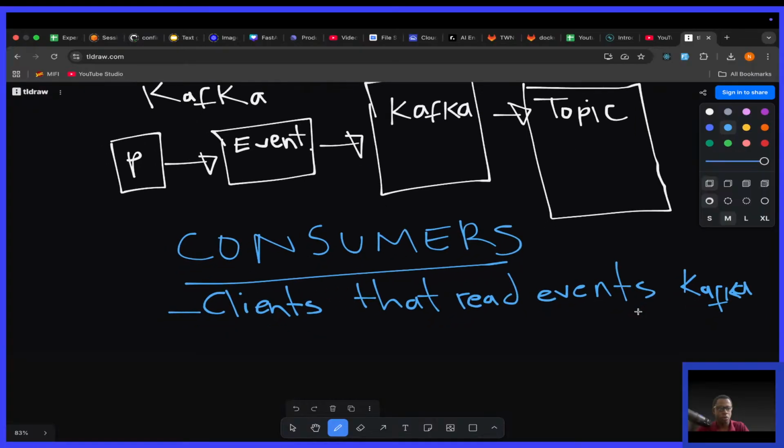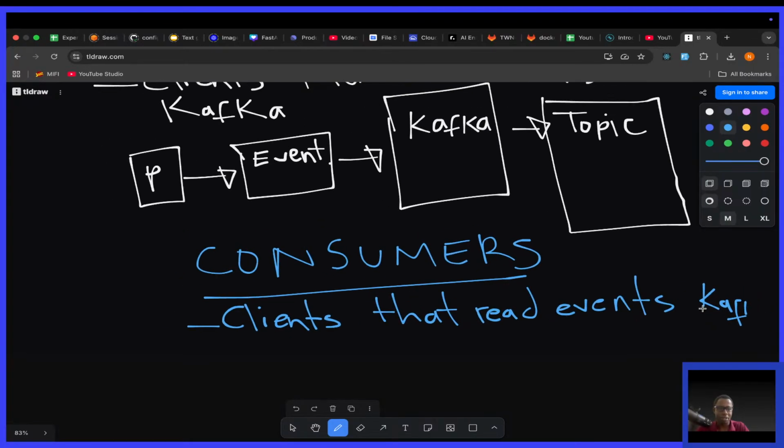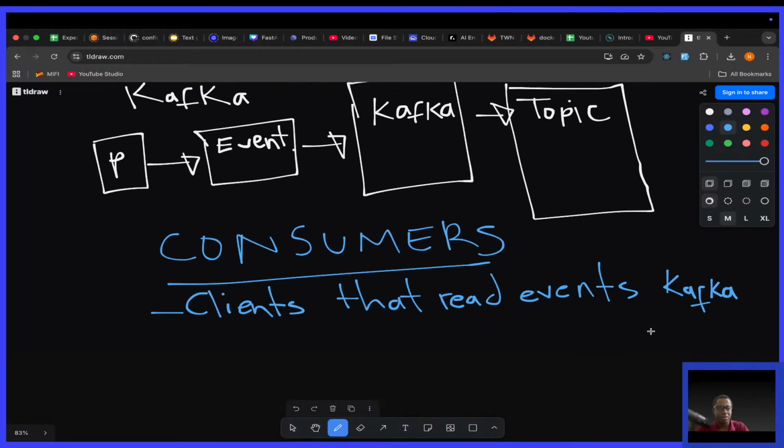So consumers, as soon as a producer publishes an event, Kafka, the Kafka broker, takes it and stores it. Then all consumers which are listening, which have subscribed to a particular topic, will be responsible for reading that event so that it can be processed, manipulated, and worked with, according to the purpose that the developer wants.